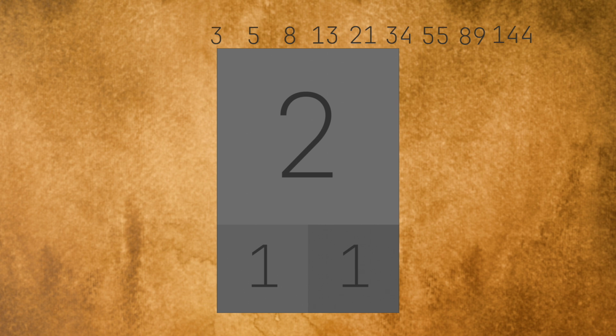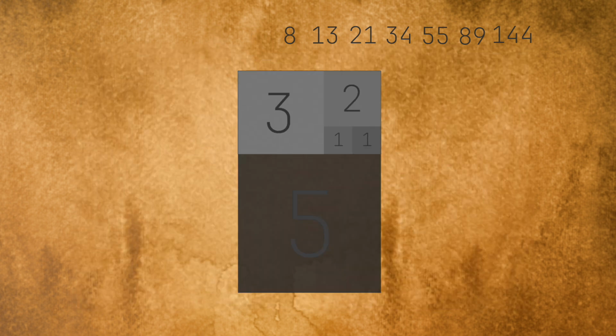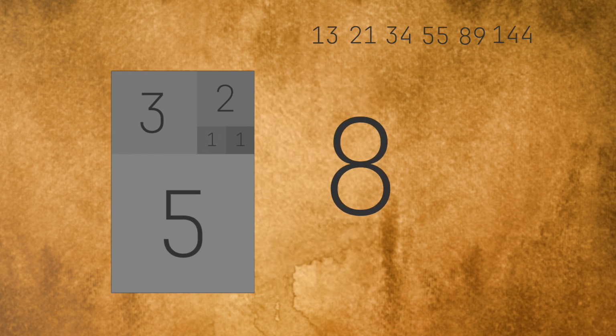Now that we've gone up to 12 months or 144 couples, let's see what we can do with these numbers. As you can see, if we make them squares, we can display them in this particular manner.